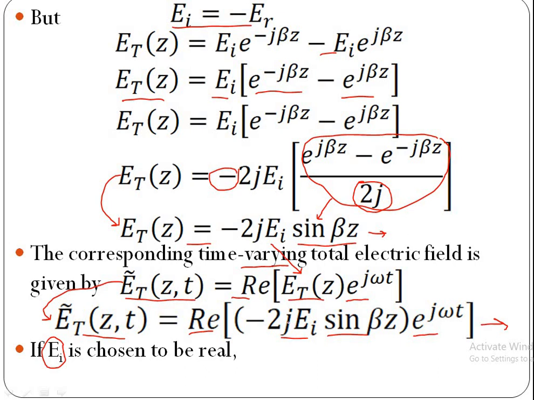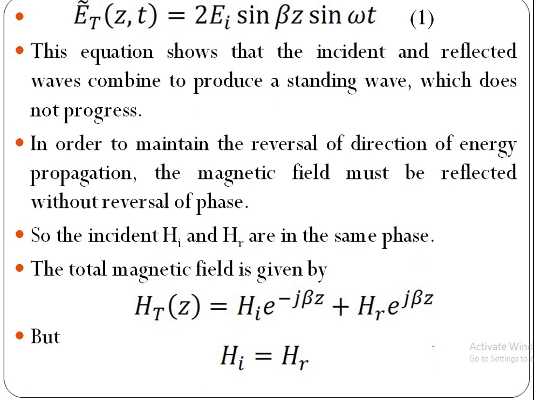So this j and the j before sin, j square, which is minus. So minus minus cancel, then Et tilde of z comma t is equal to 2 EI into sin beta z into sin omega t. This is the total electric field in terms of z and t.